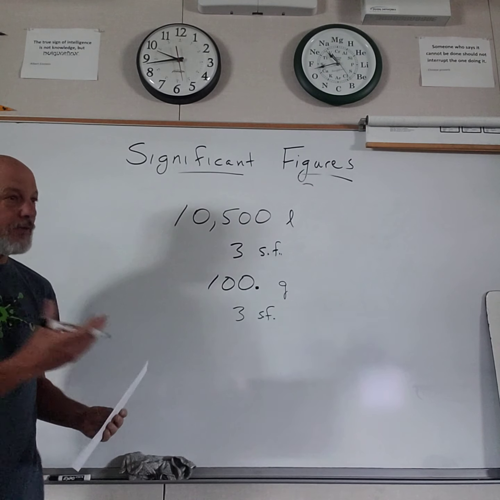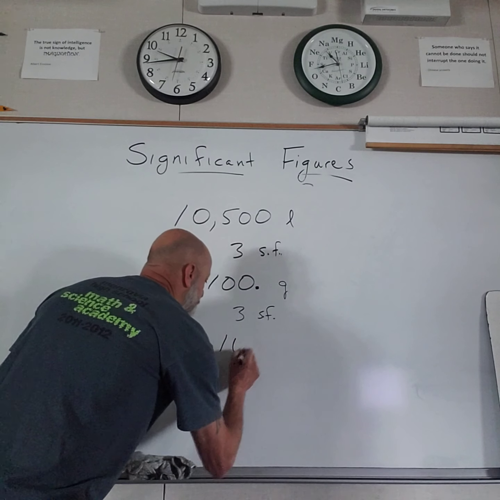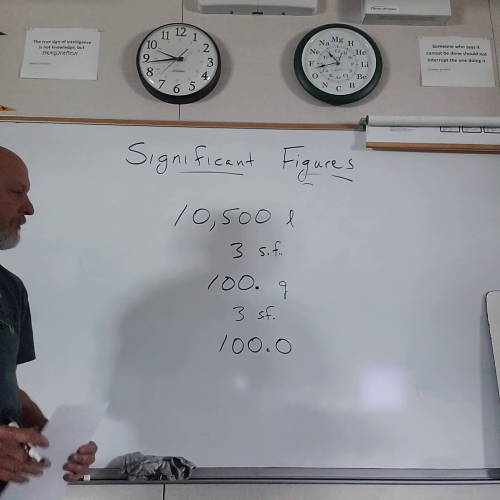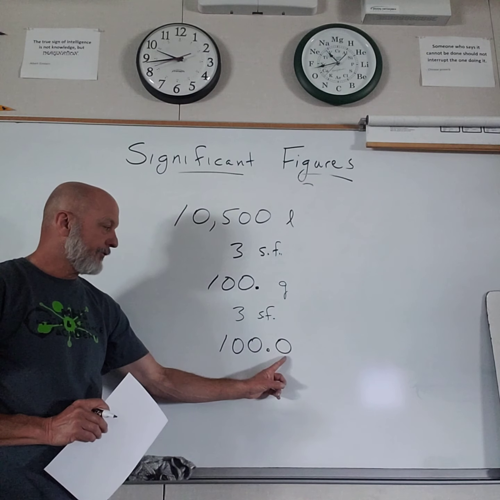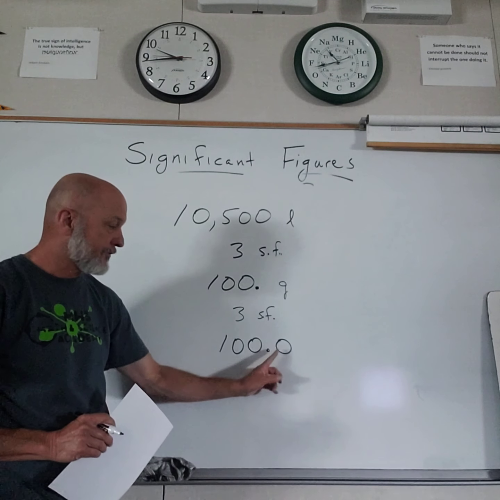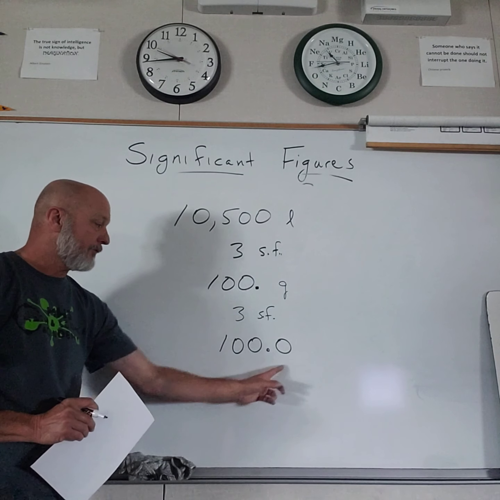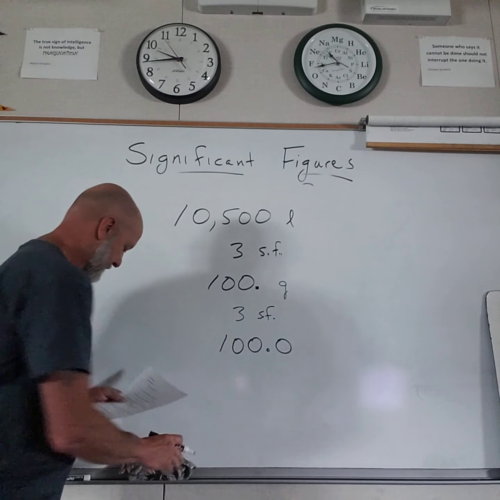What if I want to say, no, it's actually 100.0? Let's get accurate with this measurement of 100.0. Of course there's a decimal point, but this last 0 also becomes significant because it's to the right of the number and to the right of a decimal. Because it's significant, these would be significant anyway. That is 4 sig figs. 1, 2, 3, 4. Okay.